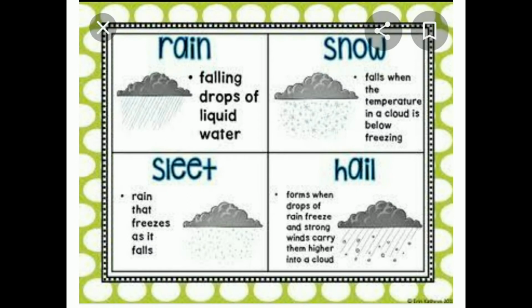So here you can see it clearly. Rain: falling drops of liquid water is called rain. And what is snow? It falls when the temperature in a cloud is below freezing. And what is sleet? Rain that freezes as it falls. So rain itself freezes when it is falling, and that is called sleet. Hail forms when drops of rain freeze and strong winds carry them higher into a cloud.